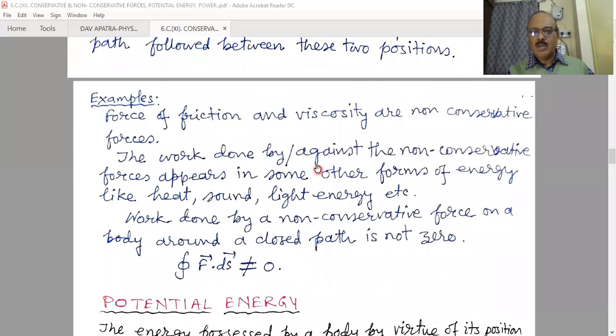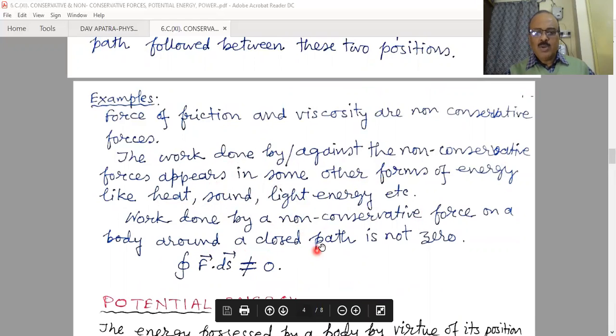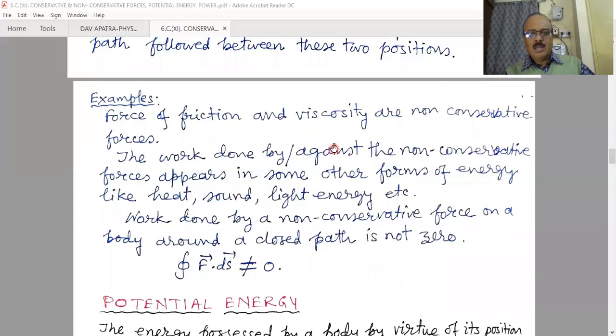Work done by or against a non-conservative force appears in other forms of energy like heat, sound, and light energy. Work done by a non-conservative force on a body around a closed path is not equal to zero. That means the closed line integral of F dot ds over any closed path is not equal to zero. Another important point: in the case of conservative forces, any work done against the conservative force will be stored in the form of potential energy.